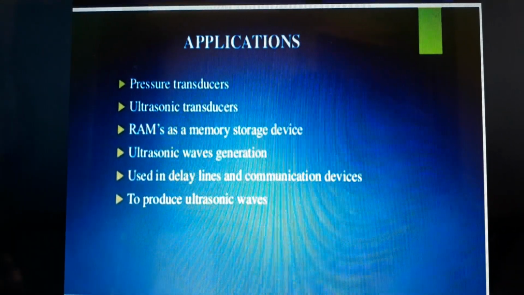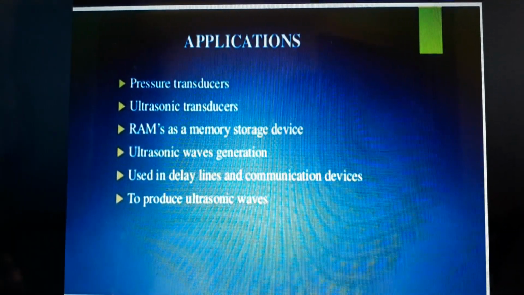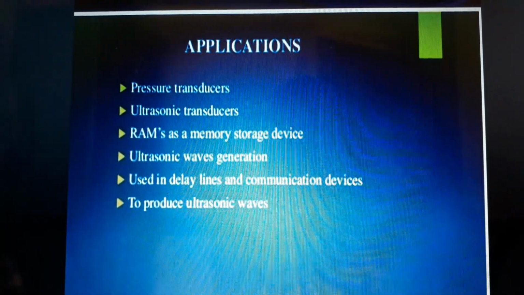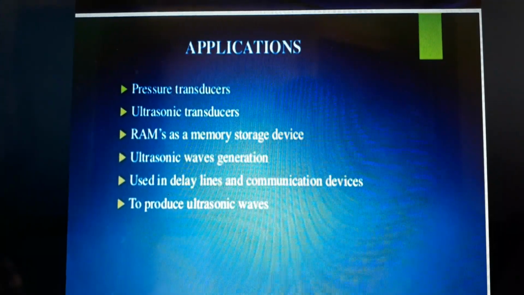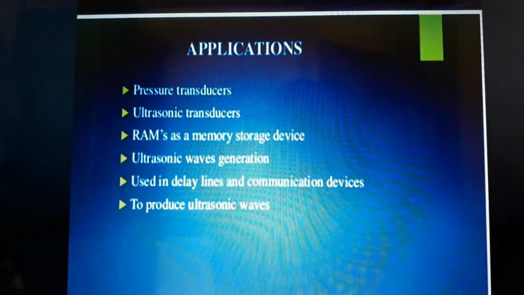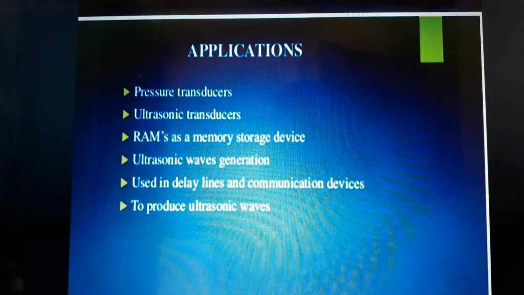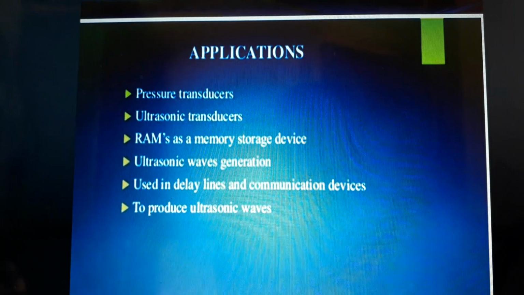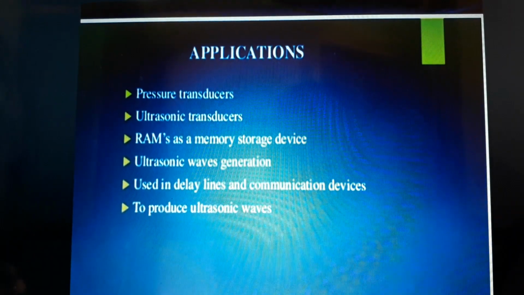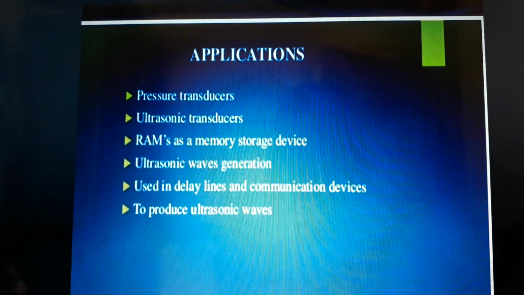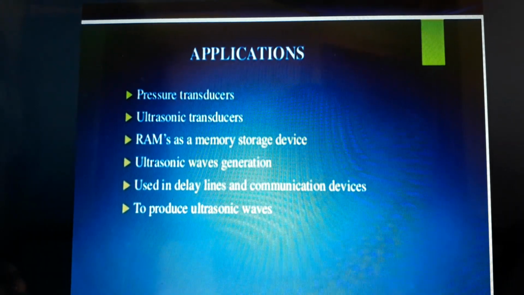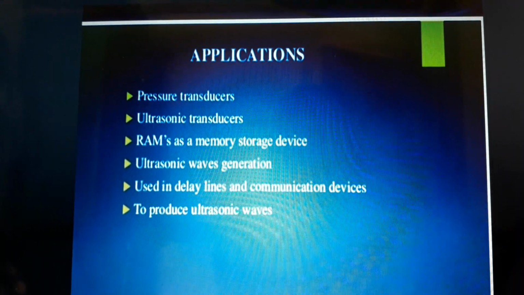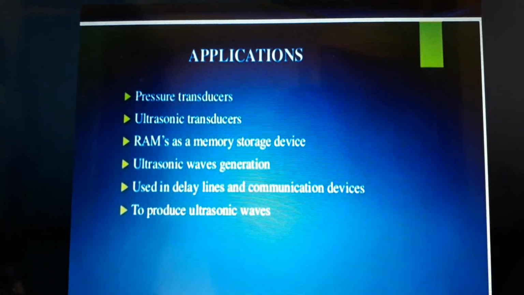In the case of RAM, random access memory, as a memory storage device, we are using these ferroelectric materials. For ultrasonic wave generation we also use ferroelectric materials. They are used in delay lines and communication devices. Ultrasonic waves can be produced by using ferroelectric materials.